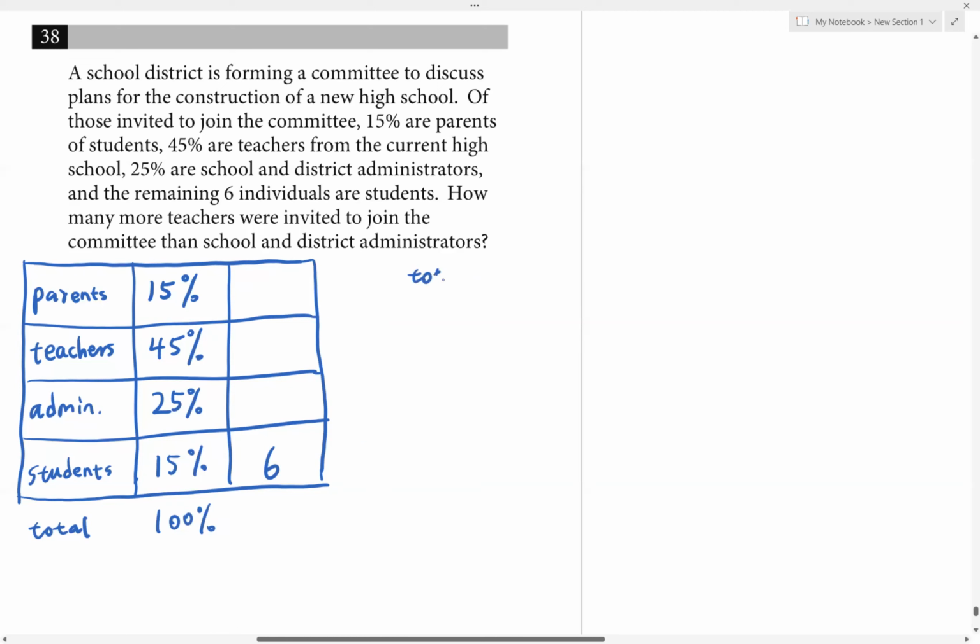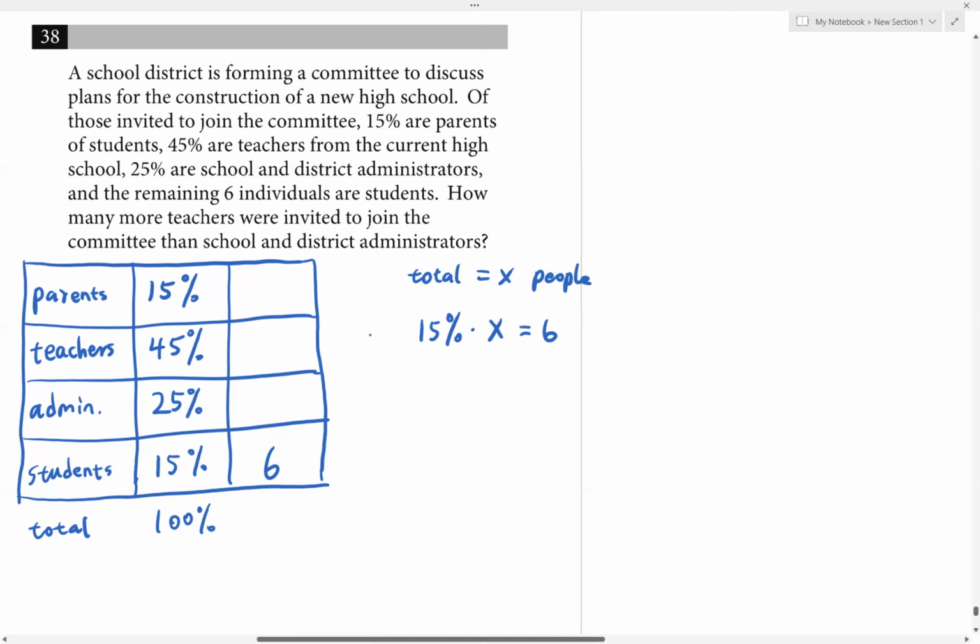Let's set the total equal to X, which includes everybody. Then we can write an equation: 15% times X is equal to 6.